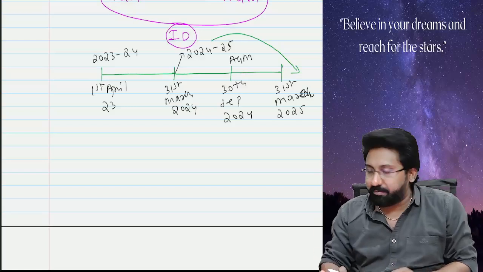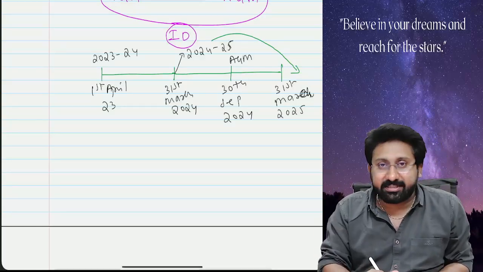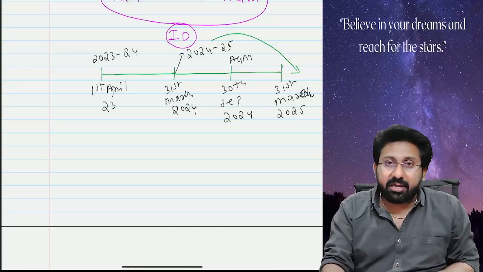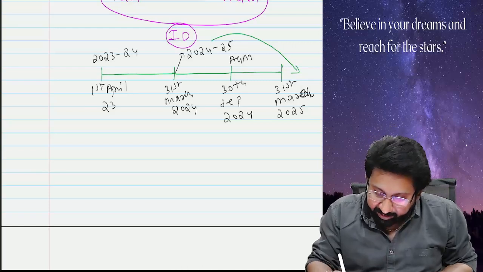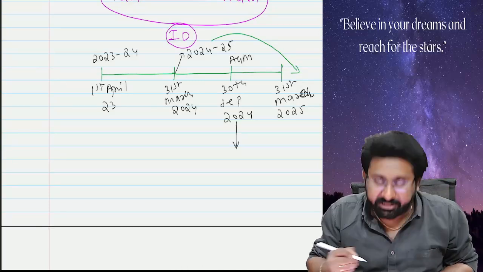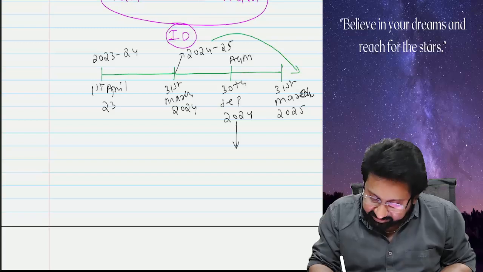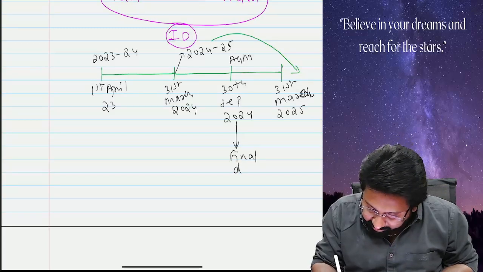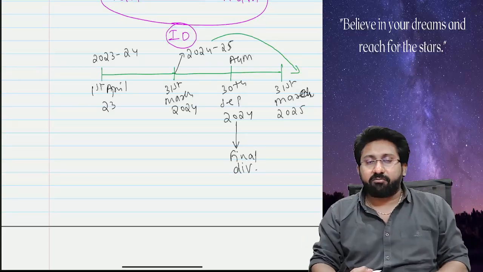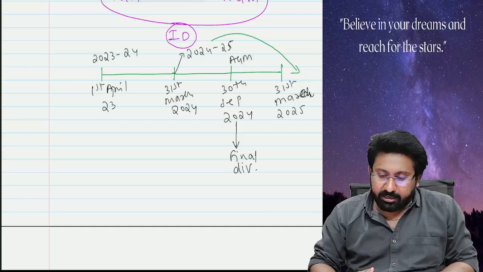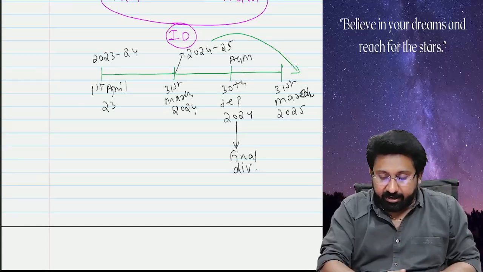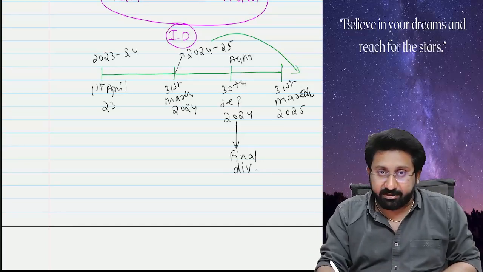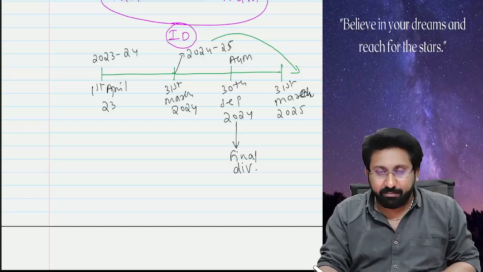Now let's go into the main point. What they say is, any dividend that is declared at the AGM, we call it a final dividend. Any dividend that is declared between two AGMs will be called an interim dividend.